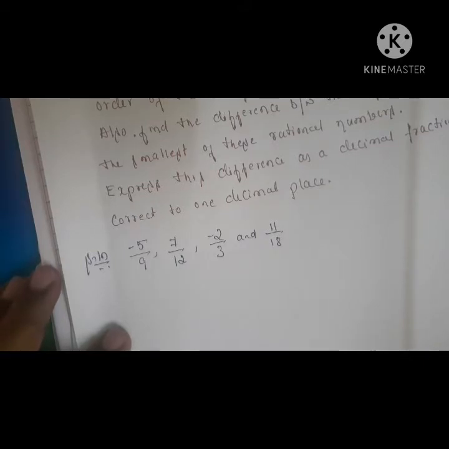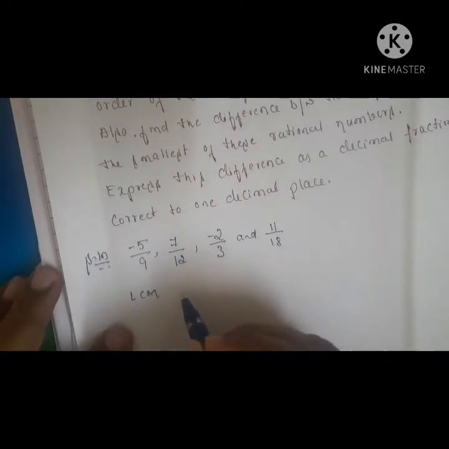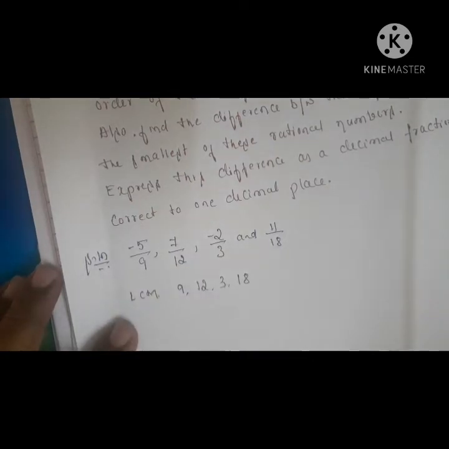To do that, first I want to make all the denominators of the fractions the same. For that, I want to take the LCM of the denominators 9, 12, 3 and 18.